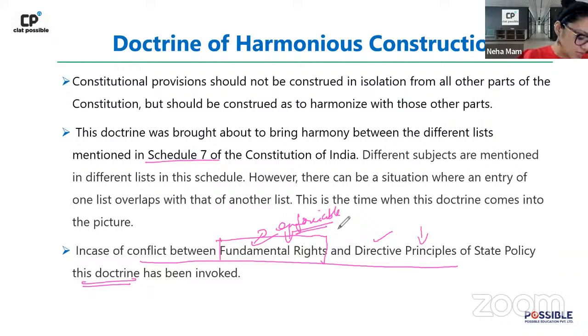Now, okay, Tanvi has a doubt. If judicial review is part of basic structure, then how is the 9th schedule immune to it? See, it is given, the constitution itself provides for it, right? And when you are saying that it is a part of basic structure, does it mean that it is something which is going to be applicable everywhere? Basic structure means that judicial review cannot be taken out of the constitution.